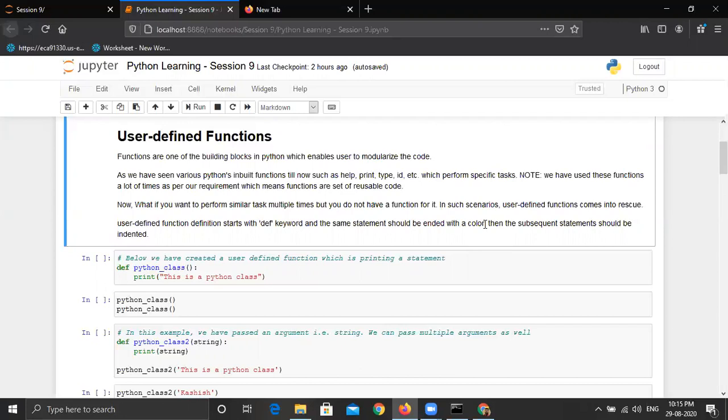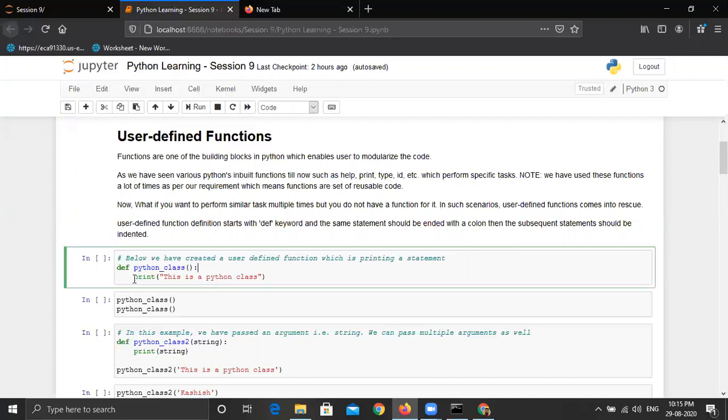Similarly here, when we define a user defined function, we have to end the function definition with a colon. Then the subsequent statements should be indented, as in if and if else conditions, and similarly for and while loops. Here also, the statements that will run inside this function will be indented. So this is important. Now let's jump into the code and see things in action.